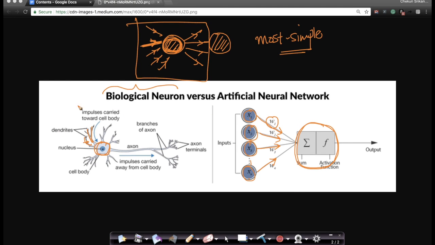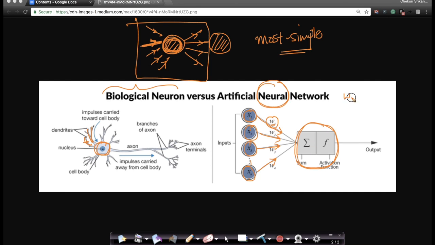So the biological neuron looks like this, and the artificial neuron, or the computational neuron, or the mathematical neuron looks like this. You get a bunch of inputs and you decide which one to give more importance by using these weights. Now, when I get all these inputs, I'll summate them.